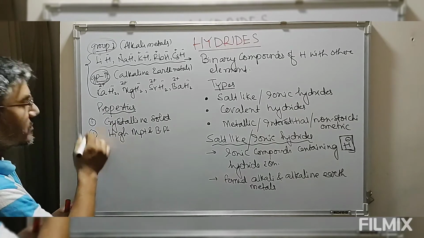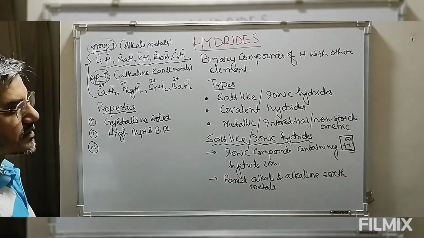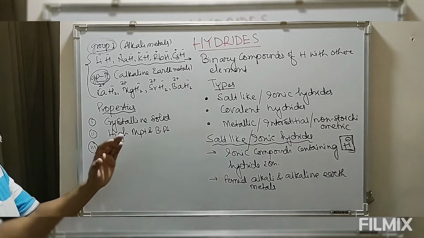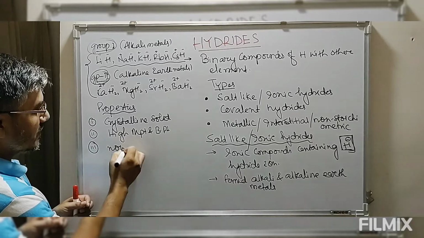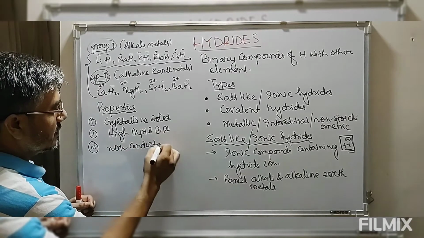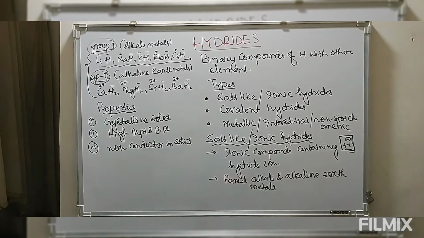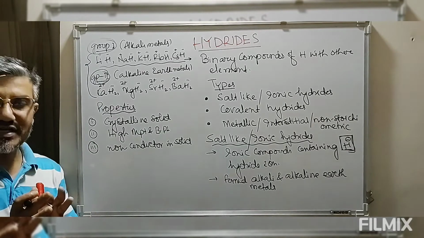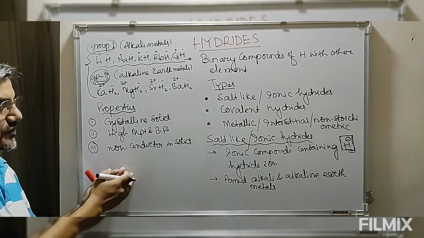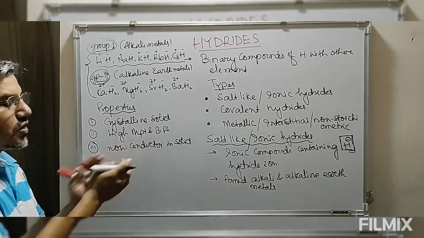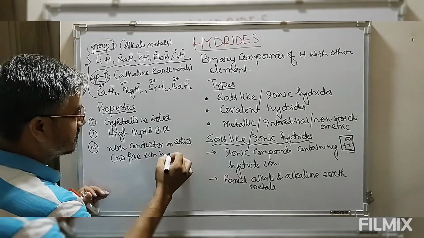The third property of these ionic hydrides is that they are non-conductors in the solid state, because in the solid state there is no free cation and free anion. These cations and anions are held by a very strong force, so there are no free ions. Hence these ionic hydrides in the solid state are non-conductors. No free ion is present.